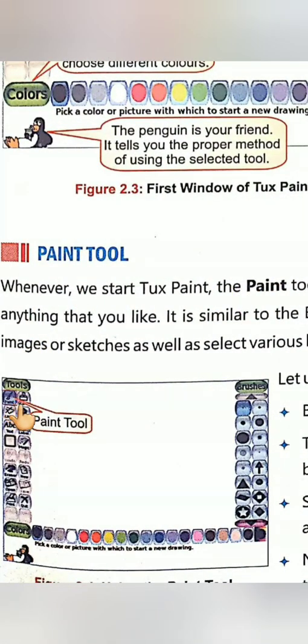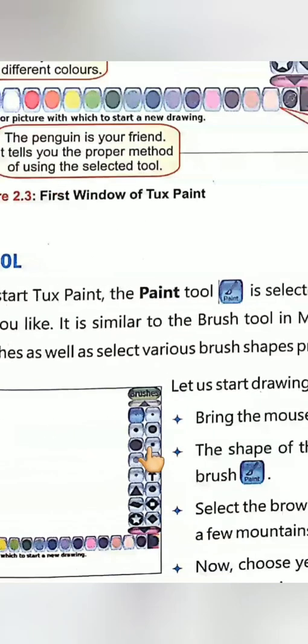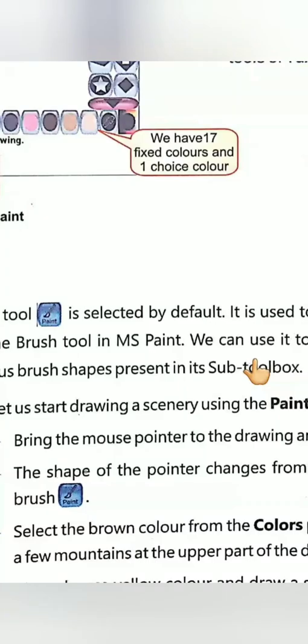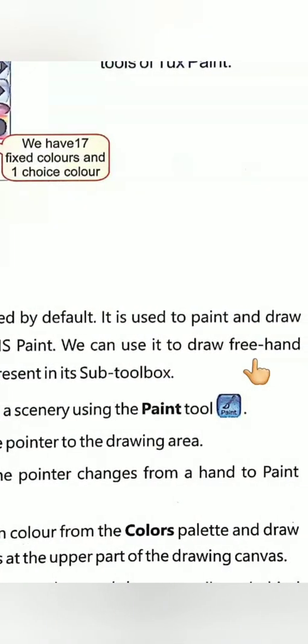From this Paint tool you can draw anything you like, students. It is similar to the brush tool. This is like a brush, no? In MS Paint, this tool is known as the brush tool, but in Tux Paint, this is known as the Paint tool.